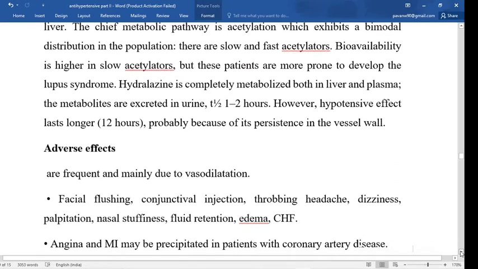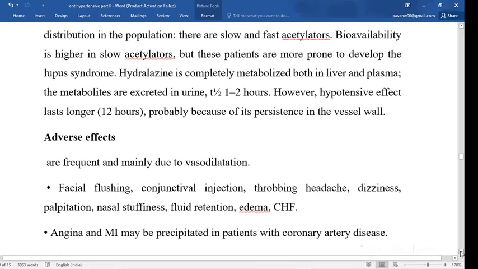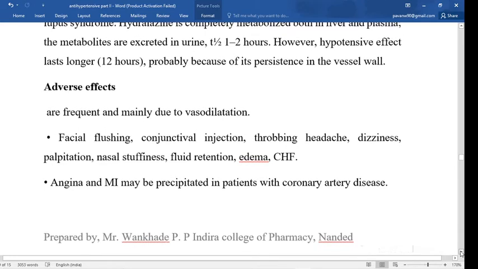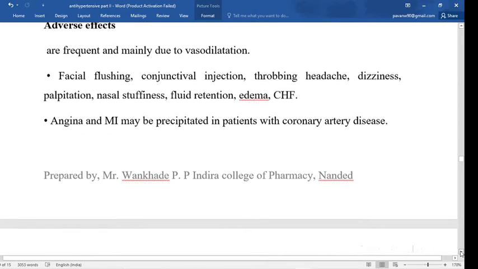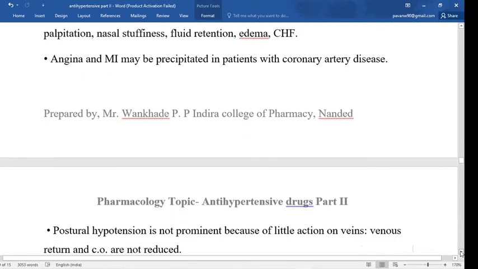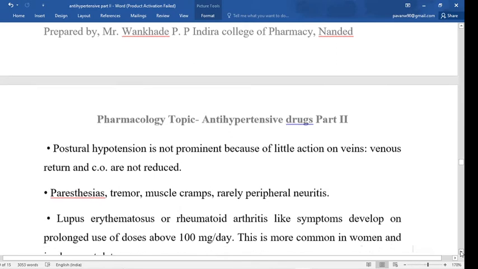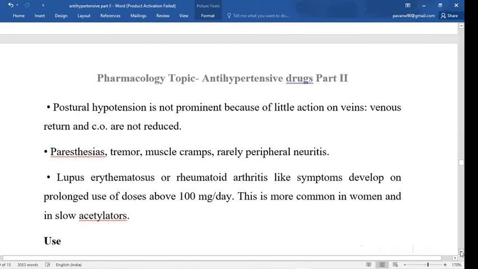Adverse effects are facial flushing due to the vasodilation, conjunctival irritation, headache, dizziness, palpitation, nasal stiffness, fluid retention, edema and congestive heart failure. Postural hypotension is not prominent because of little action on veins. Paresthesia, meaning numbness, tremor, muscle cramp, and rarely peripheral neuritis can occur.